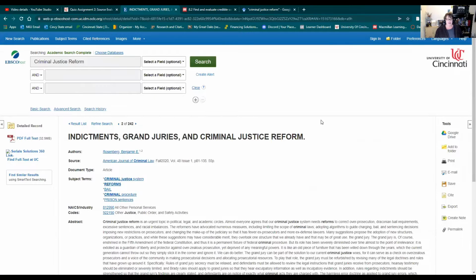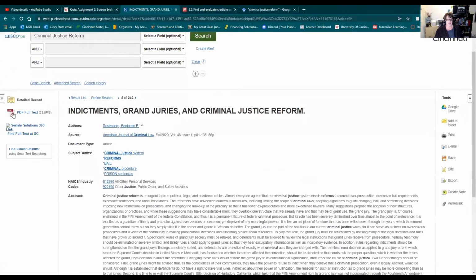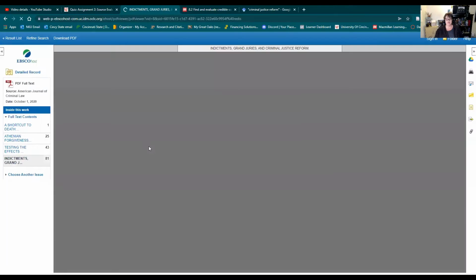So the neat thing about Academic Search Complete, besides giving you the abstract and giving you access to a text that might otherwise have cost you money, you always look for either an HTML or the PDF full text link, and then you can open up the article. I'll show you that.